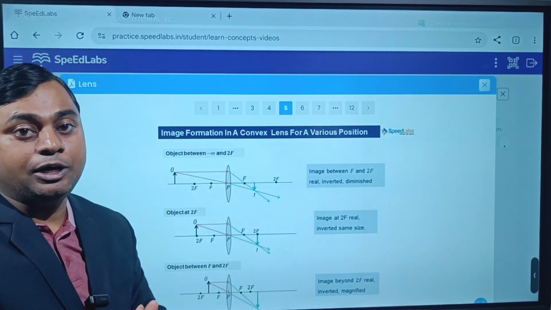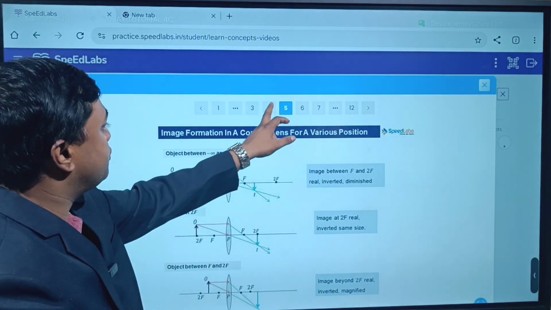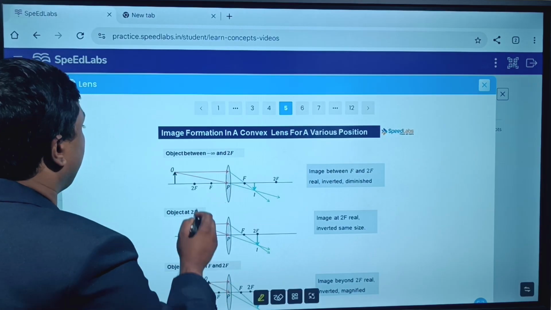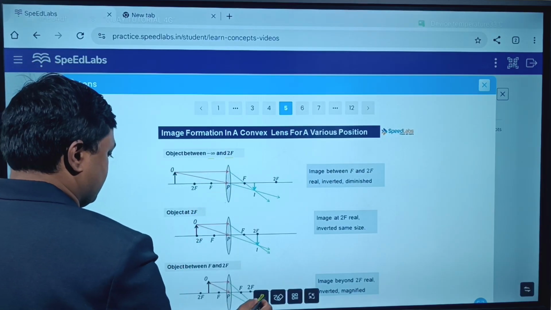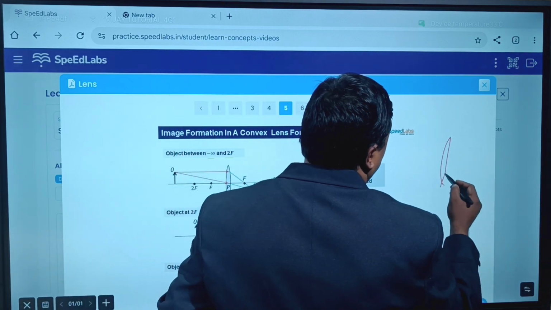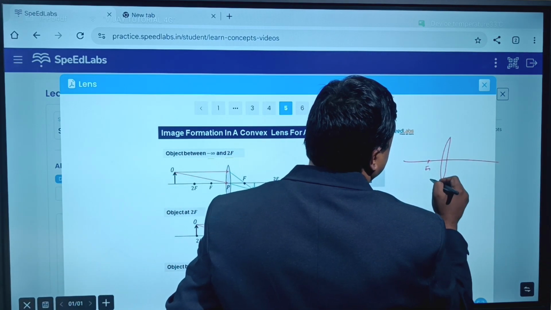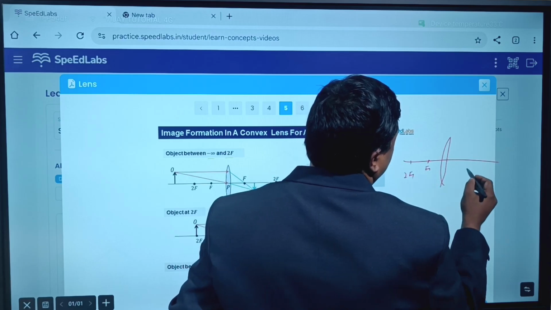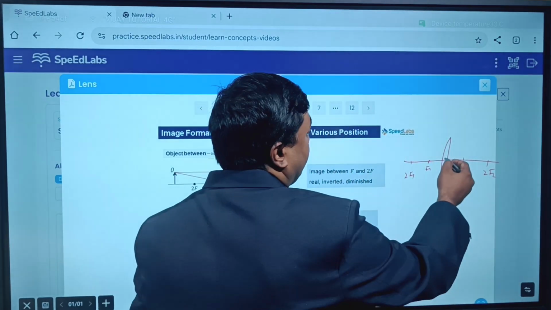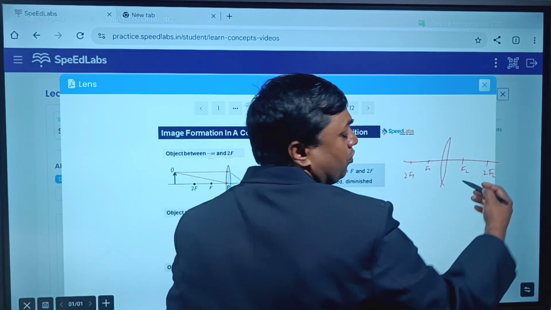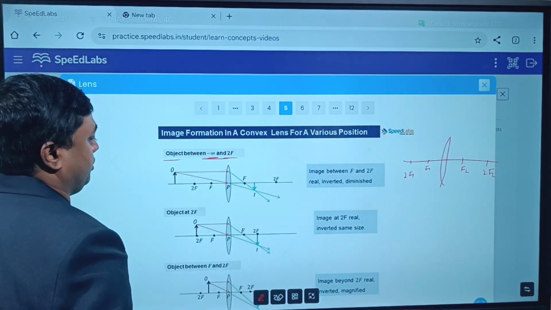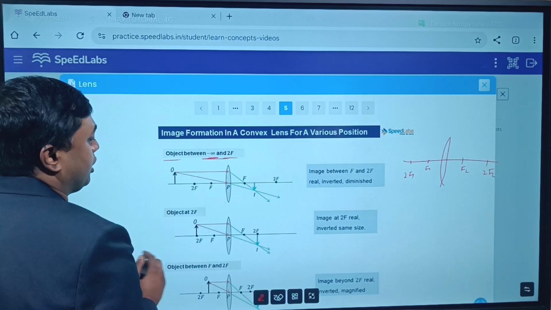Now we will see the image formation by a convex lens first. We will keep the object at different places and we will see where the image is formed. The first case: the object is between infinity and focus. Here you should remember two things. Whether it is a convex lens or a concave lens, on this side the focus is F1 and the center of curvature is 2F1. On this side we write F2, and this side is 2F2. 2F1 is the center of curvature of this spherical part, and 2F2 is the center of curvature of this spherical part. So where is the object first? Between infinity and 2F, so beyond 2F1 we can say.